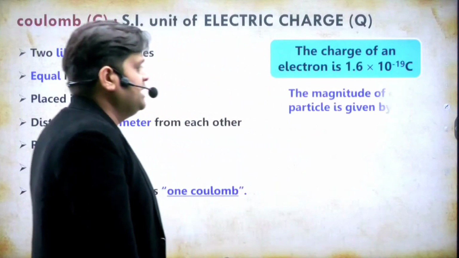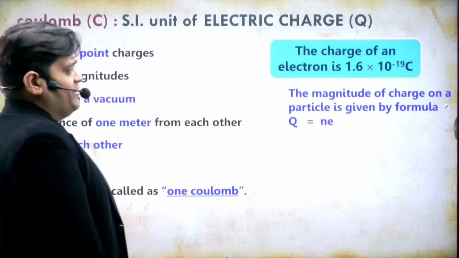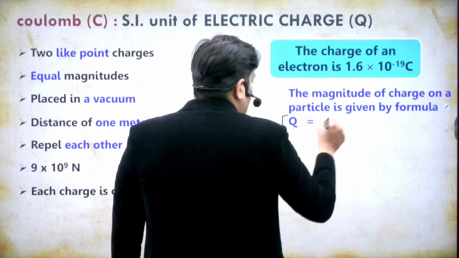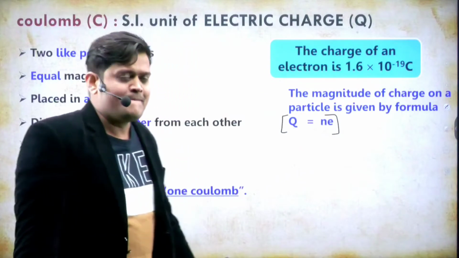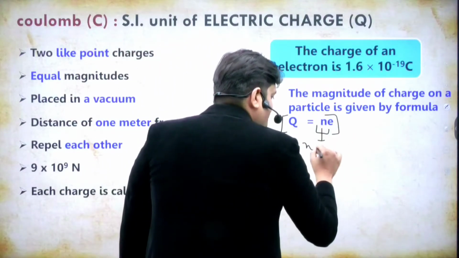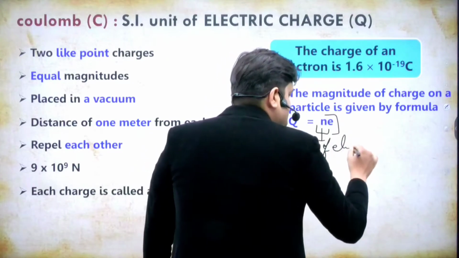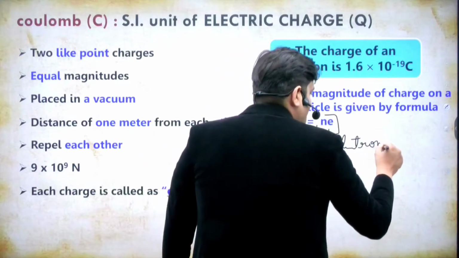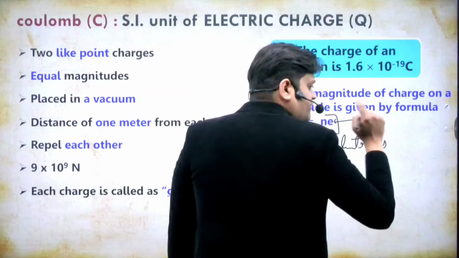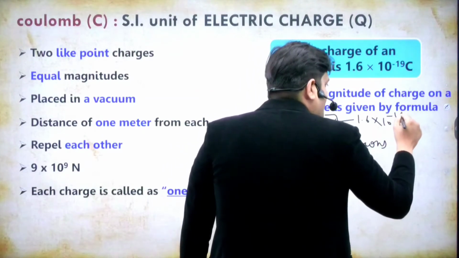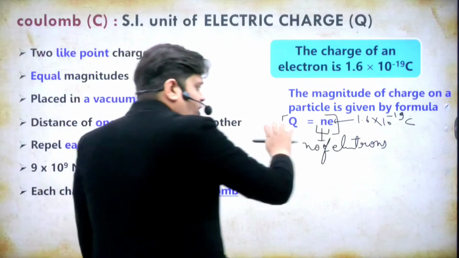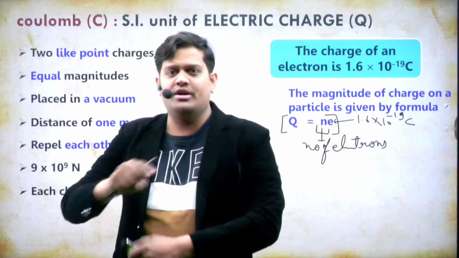So my dear, for calculating it, we have a formula, that is Q equals Ne. Here in this formula, N is the number of electrons. E is the base charge, that is the charge on one electron, that is 1.6 into 10 to the power minus 19 coulomb. Got it? Right? By this formula, we can calculate the charge on any body.